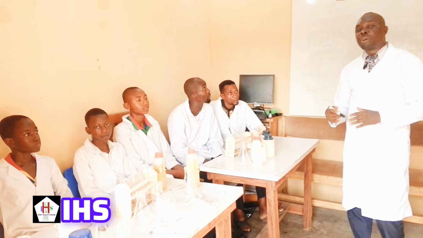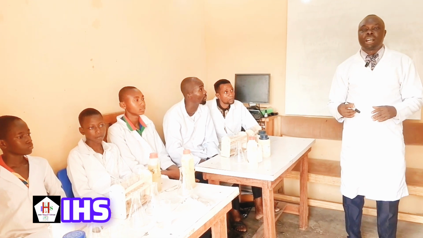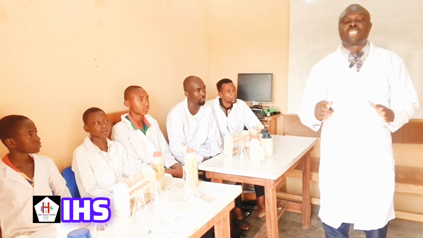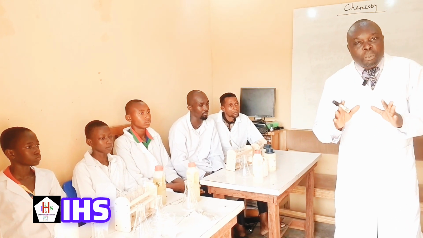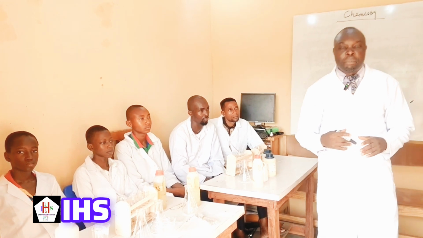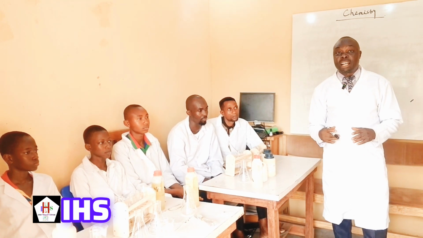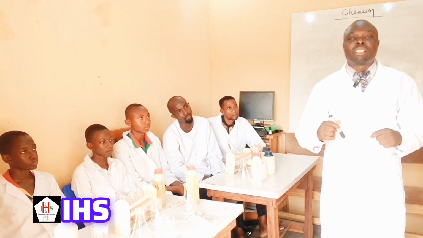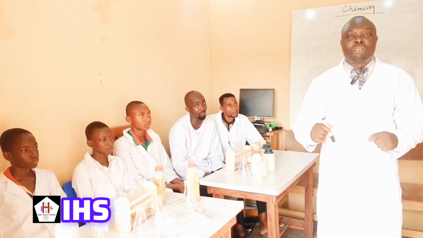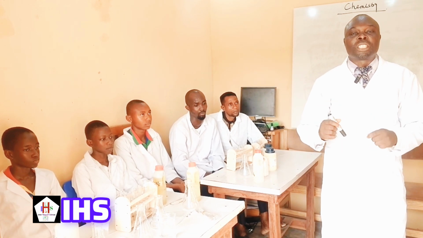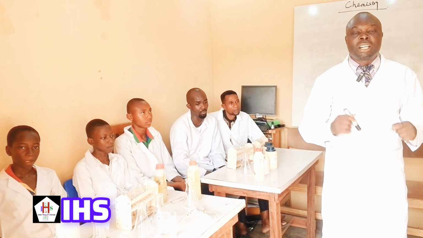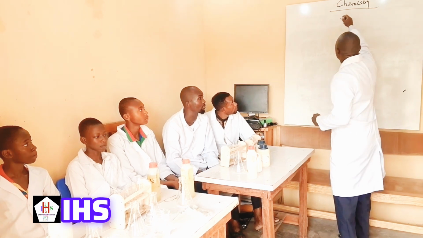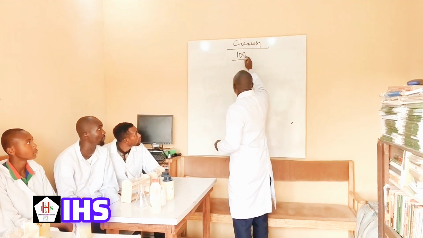So today, when I discussed acid ionization, I said when a strong acid is in water, it ionizes completely. I said again that a strong acid is an acid that, when it is in water, breaks down completely, producing hydrogen ion as its only positive ion, and then a negative ion. So today, I want us to understand the meaning of ion.